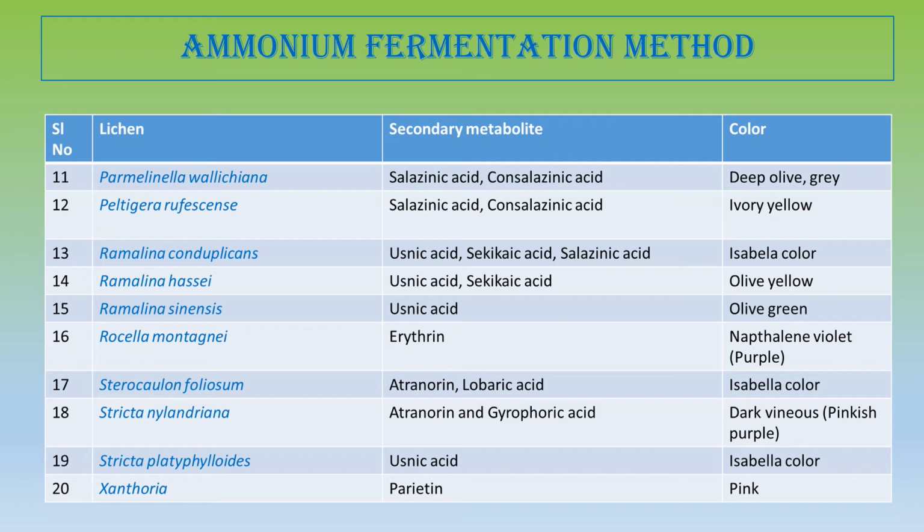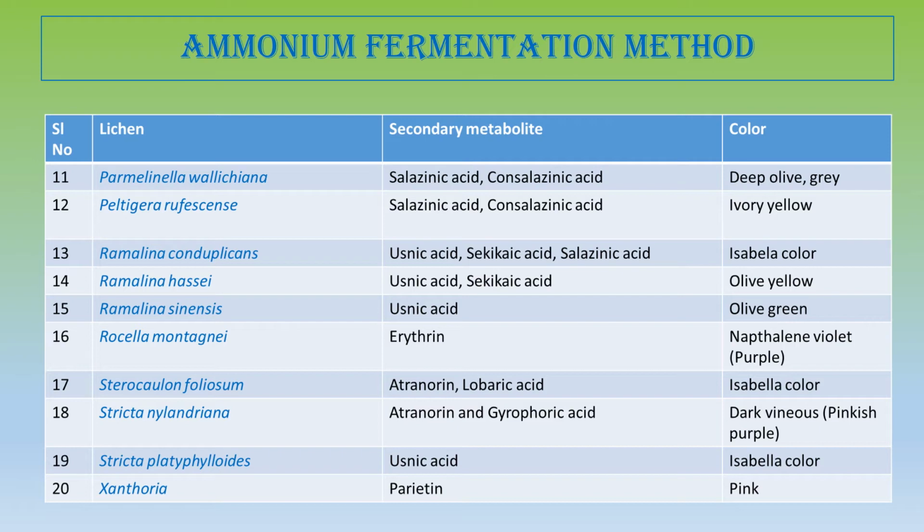Now, Ramalina conduplicans. It is a fruticose lichen belonging to Ramalinaceae, and it produces usnic acid, sekikaic acid, and salicylic acid as the secondary metabolite, and produces Isabella color by ammonia fermentation method. Sorry, I was discussing Ramalina conduplicans.